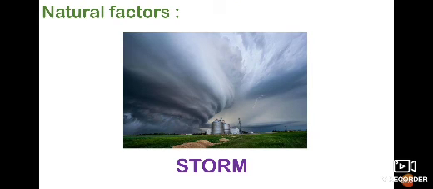Now we are going to see the causes of water pollution. First, the natural factors. How does water get polluted naturally?